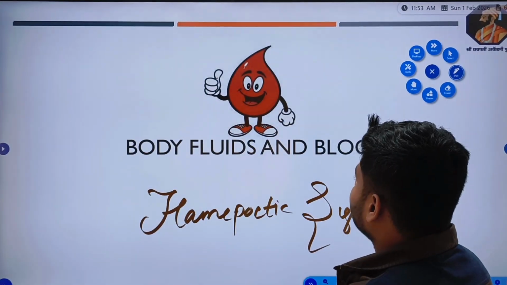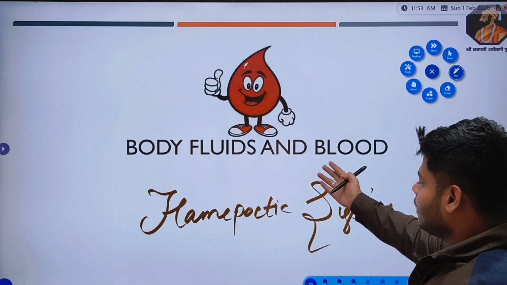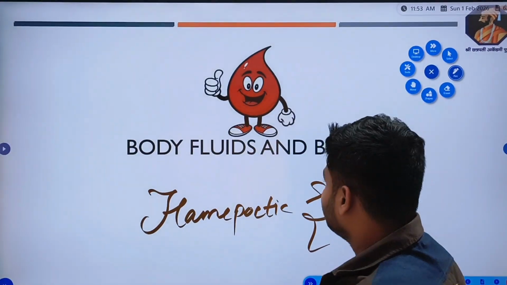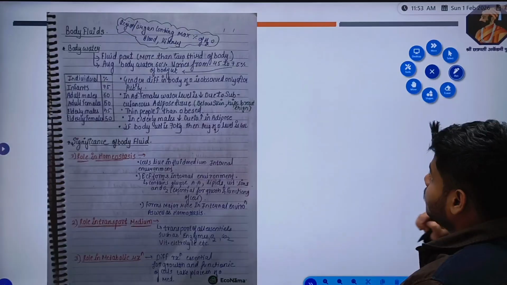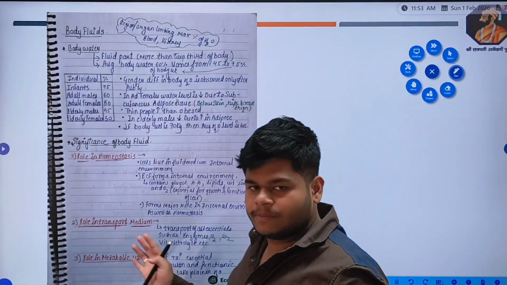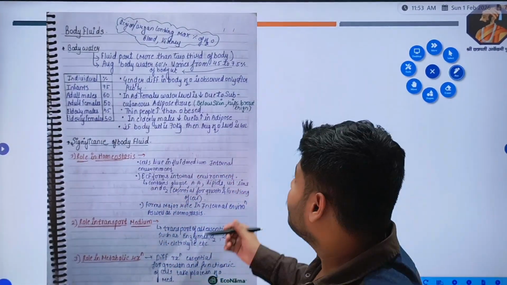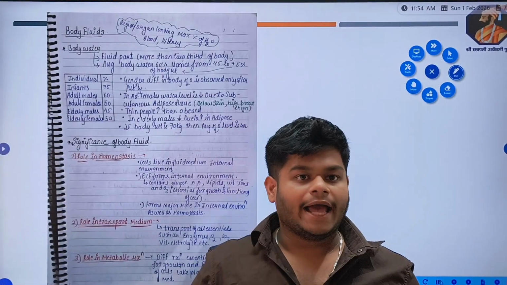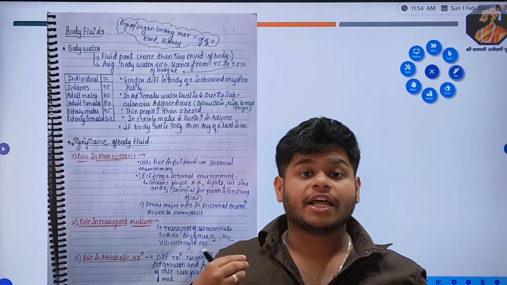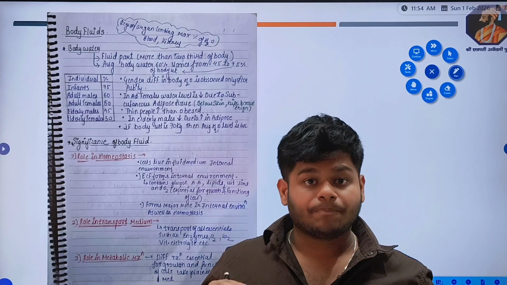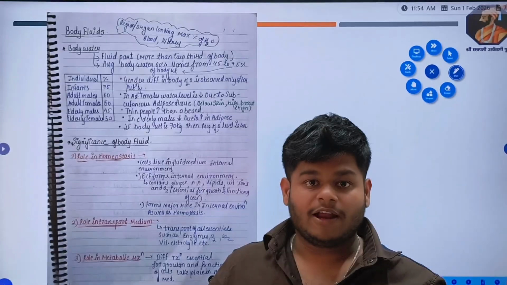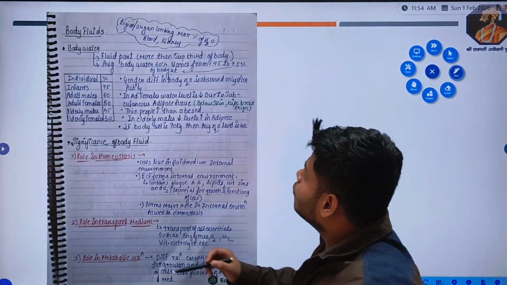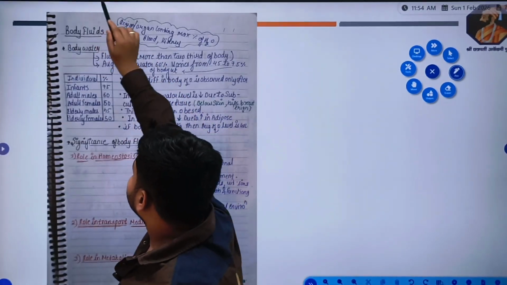So our today's topic is body fluids and blood, or the hemopoietic system, right? So these are my notes which I have made. They are very simple notes, and I have put in proper terminological aspects while making these notes, right? So today we will study about body fluids.